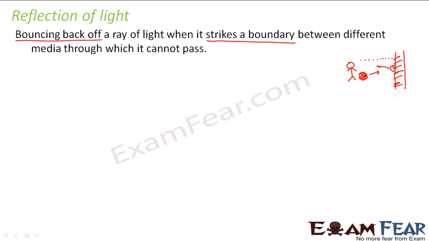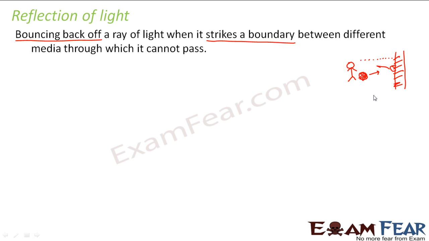Similar is the phenomenon of reflection of light. Instead of this ball, we have a ray of light. When a ray of light reaches a boundary such that it is not able to cross it, it will bounce off the boundary and we say that the light is reflected.